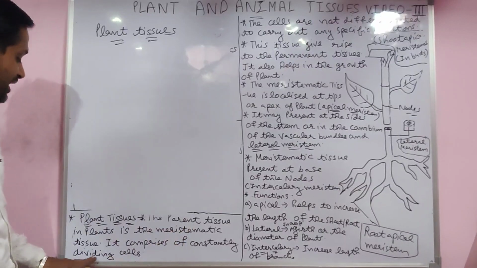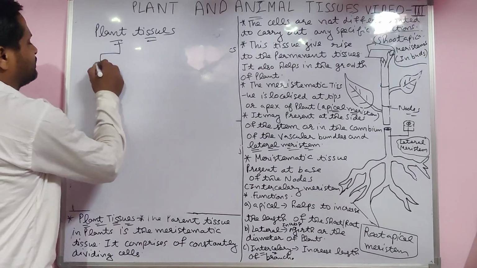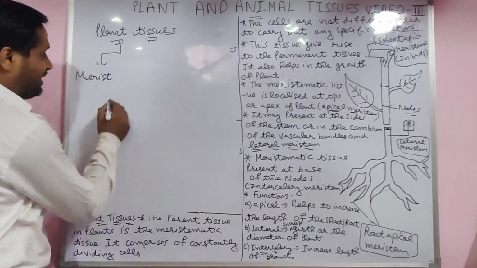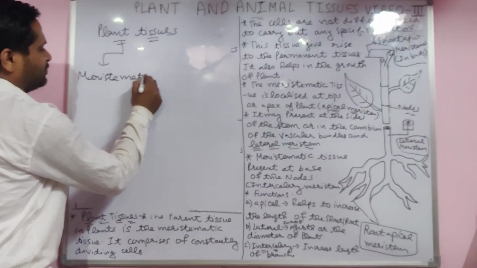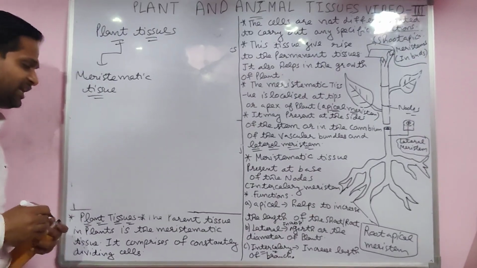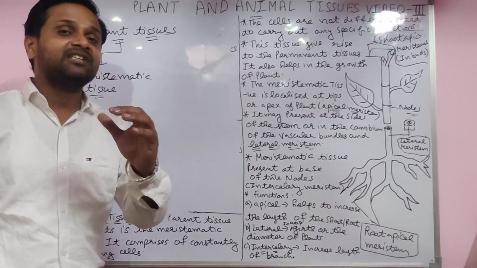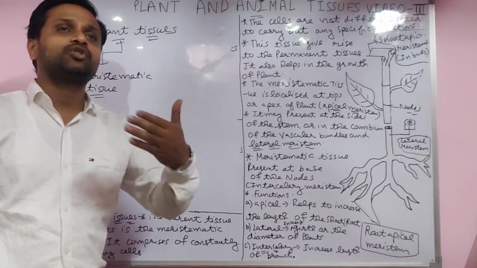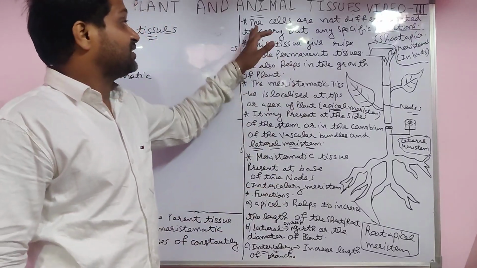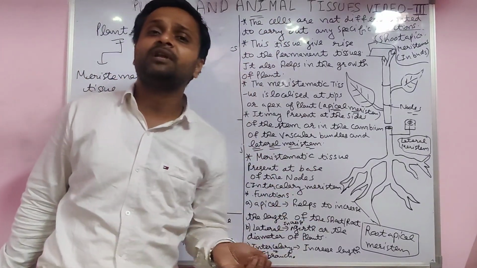Meristematic tissue comprises constantly dividing cells. Starting cells are very small, and when constantly divided into more and more cells, they grow. The cells are not differentiated from each other. Starting cells look the same only.